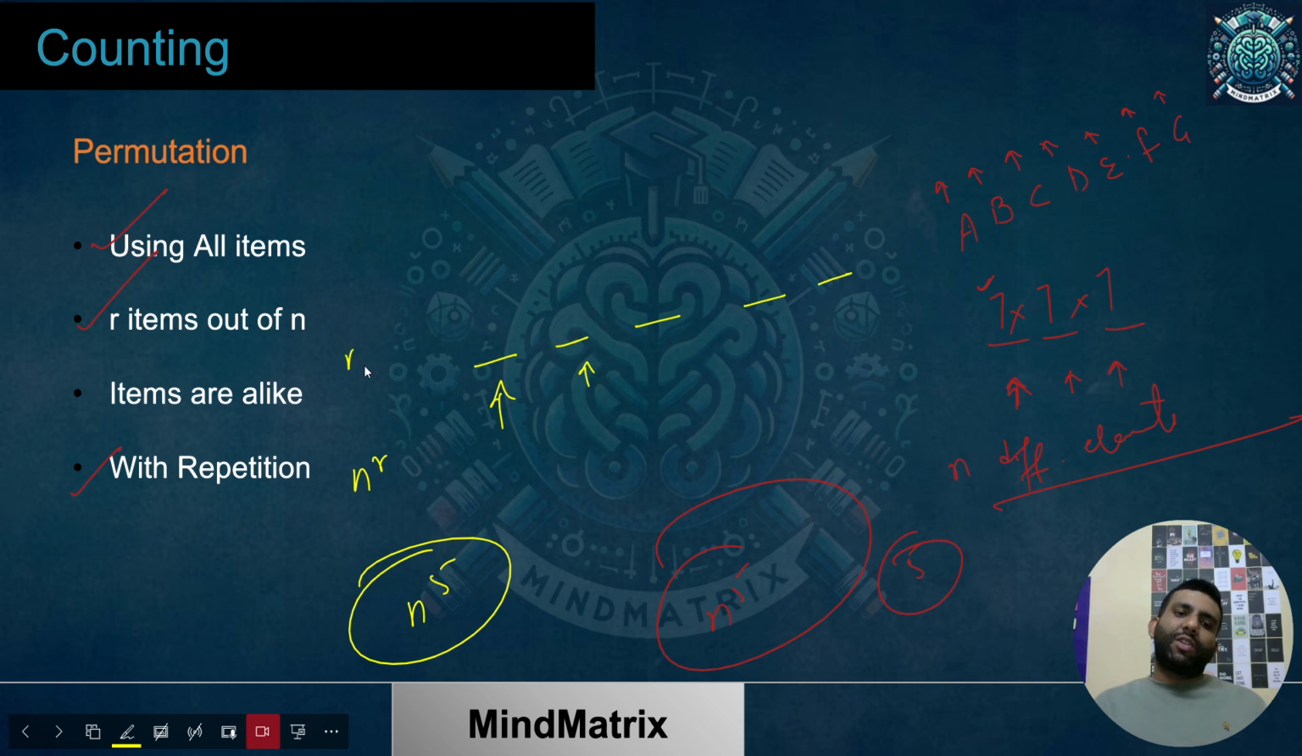For the earlier case, we had the formula n factorial by p factorial, q factorial, r factorial. For that one, it was nPr. For that, it was n factorial. I hope the point is clear with respect to permutation.